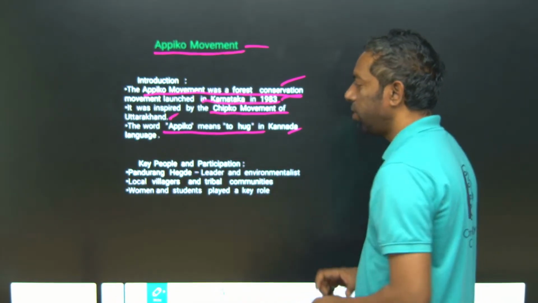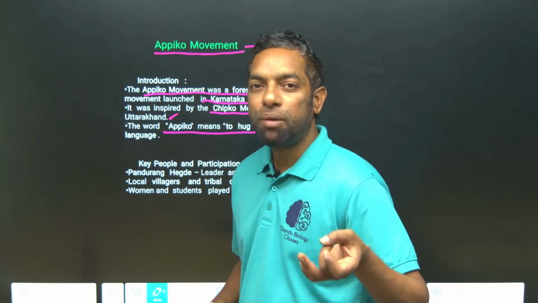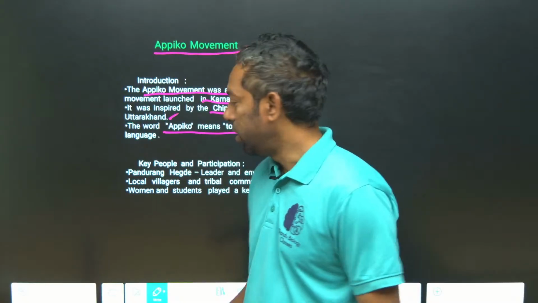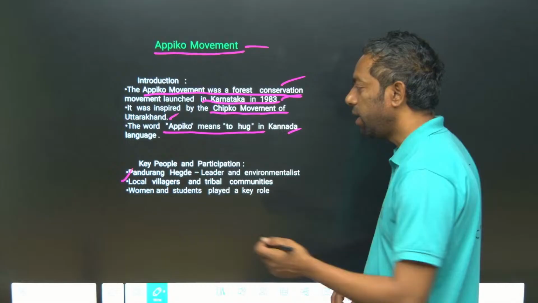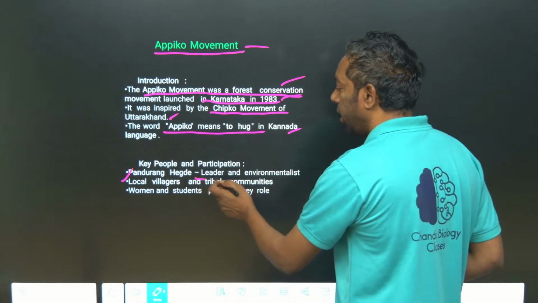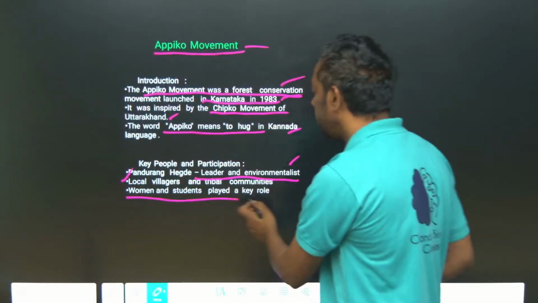Key people are also most important. They can ask you who led the movement. Panduranga Hegde was the leader and environmentalist. Women and students also played a key role.